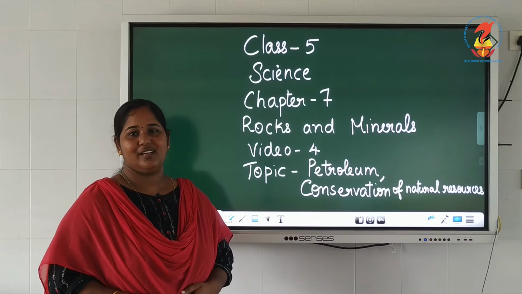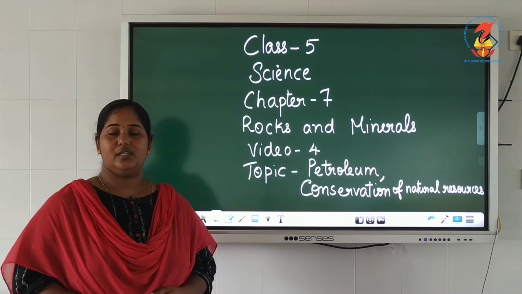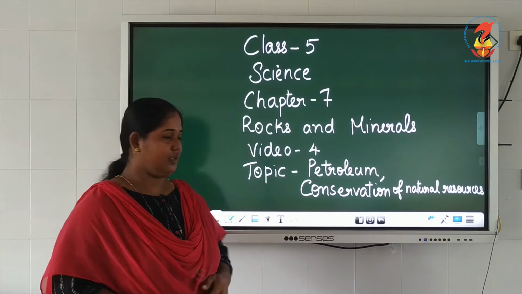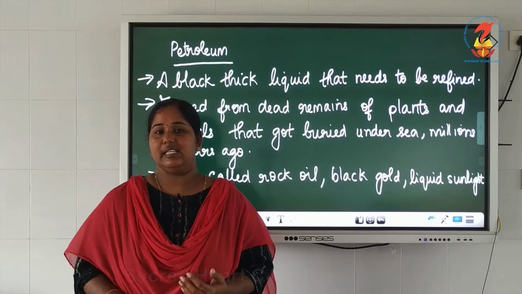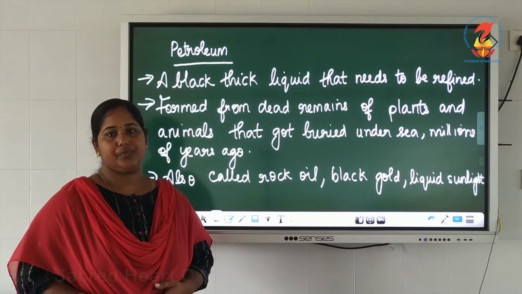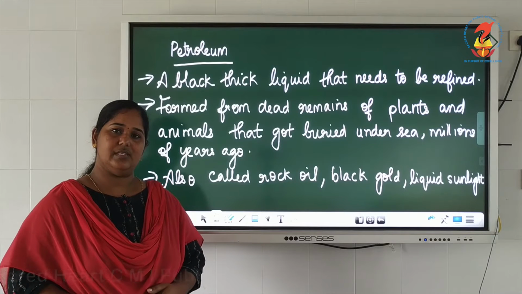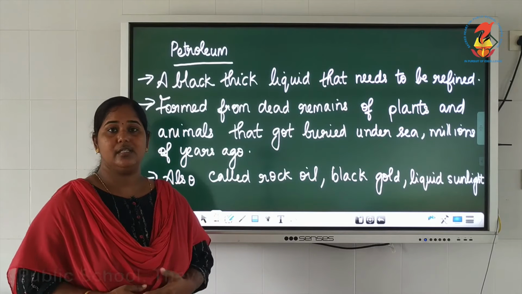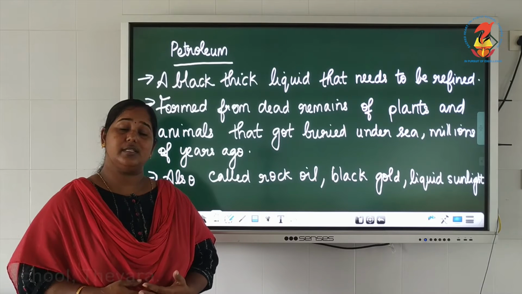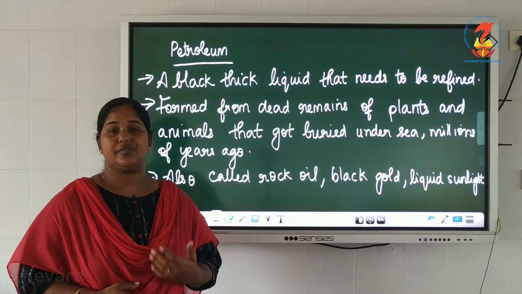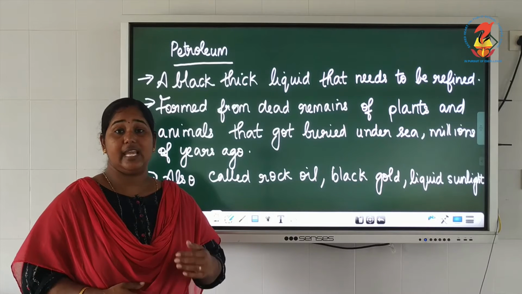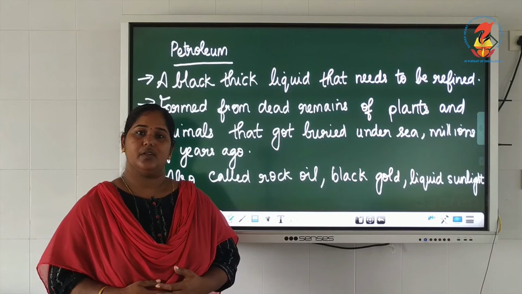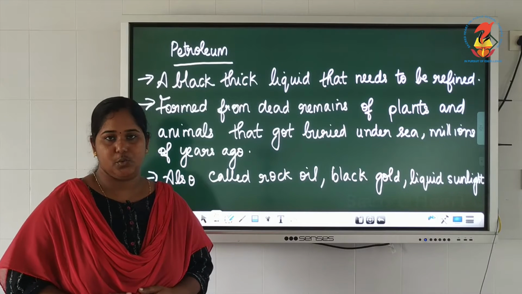Hello children, today we are going to discuss the second type of non-metallic mineral, petroleum. Last class we learned about minerals, metallic and non-metallic minerals, and the first type of non-metallic mineral, that is coal. As we learned, non-metallic minerals do not contain metals and we cannot extract anything from them. They take millions and millions of years to form. We learned about coal. Today we are going to study petroleum.